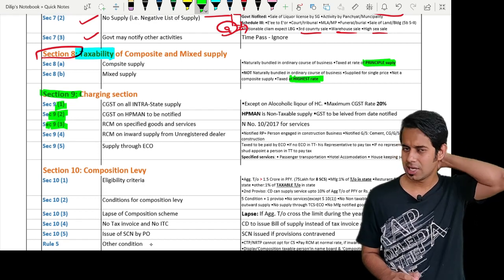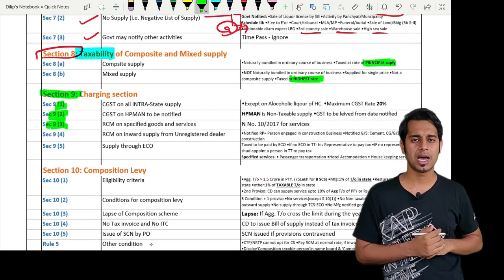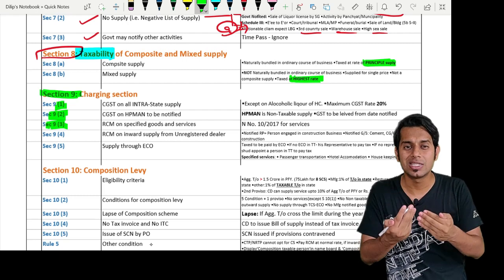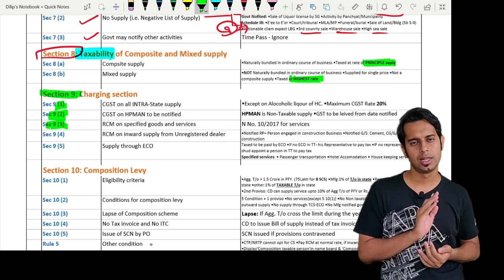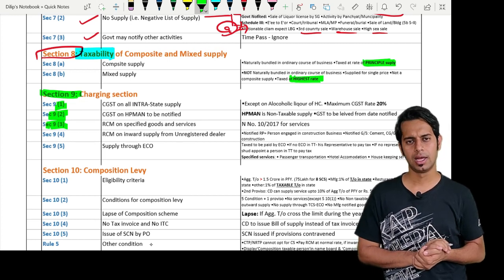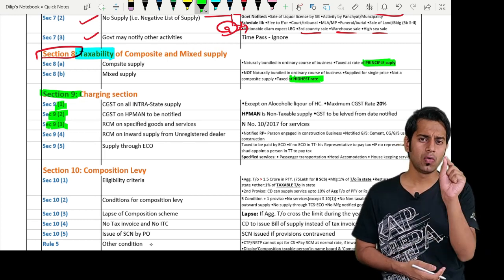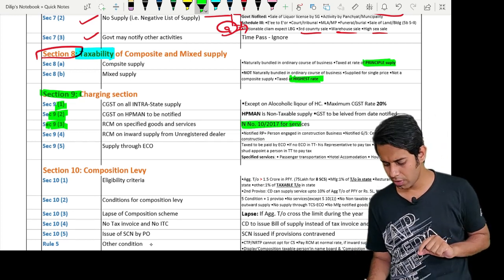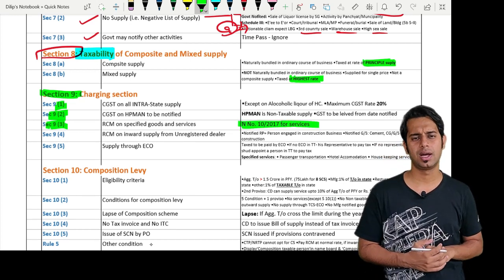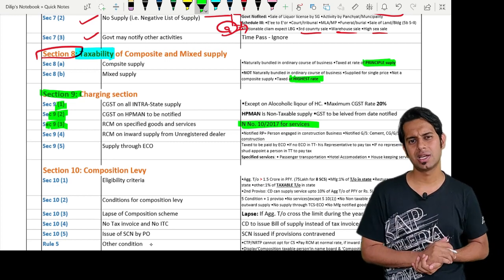Then, section 9 subsection 3. Section 9 subsection 3 says, there are a few goods and services which are notified. If these goods and services are supplied, then the recipient will have to pay the taxes under reverse charge. Please note, for services, the notification number is 10/2017.